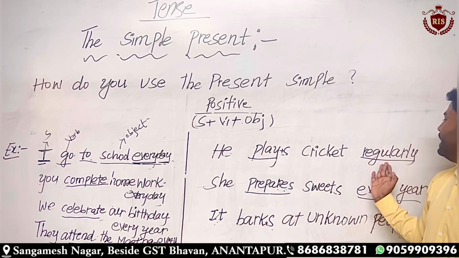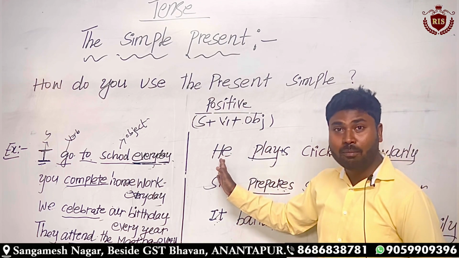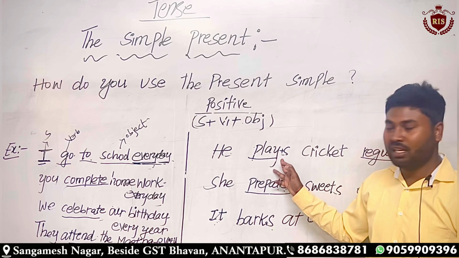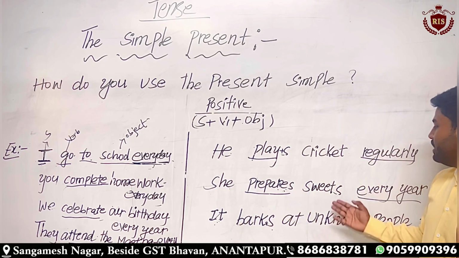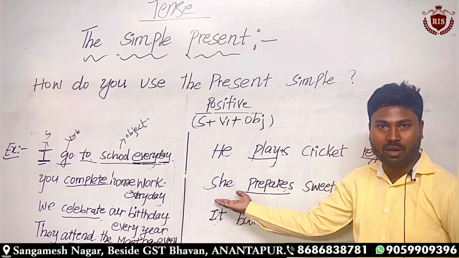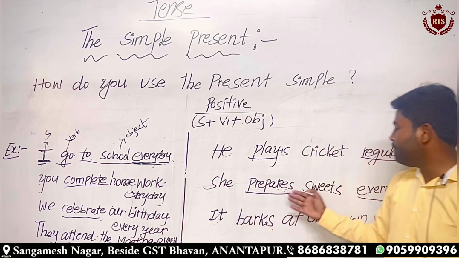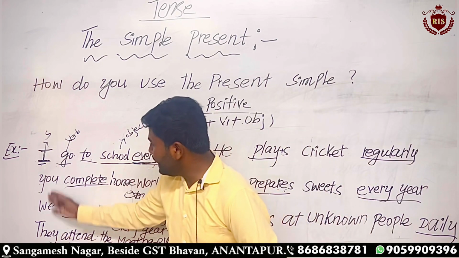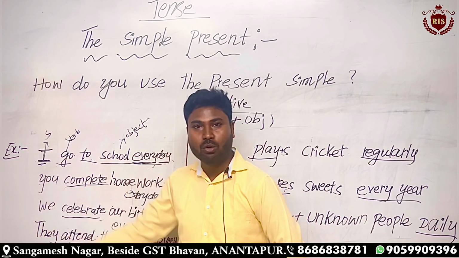Here Ramu is a third person, Ramu refers to he, right? So we have to add s. And Sheila prepares sweets every year. In place of she, you can use the name of a person, like Sheila. Here, in place of pronouns, you can even use nouns.